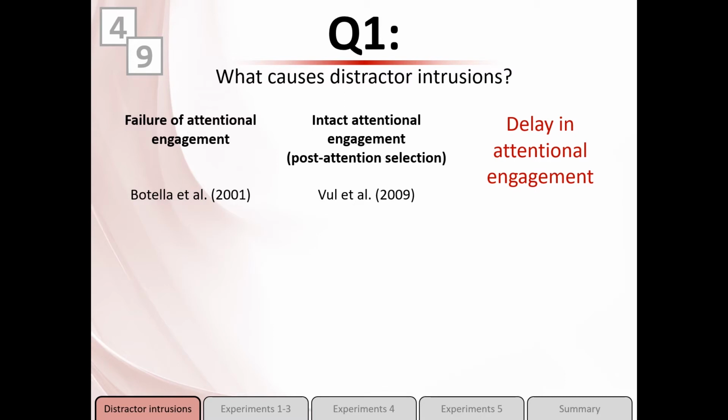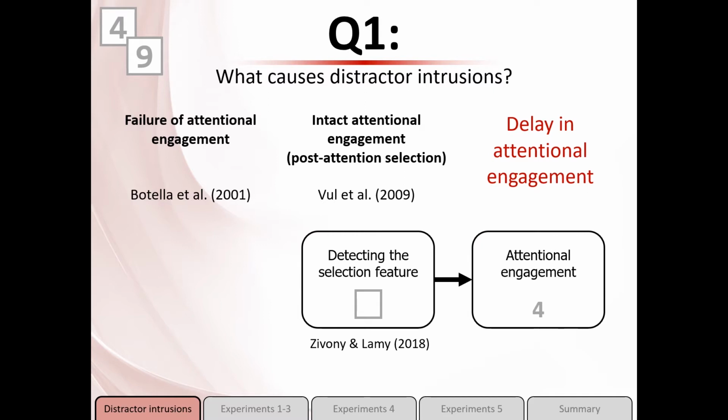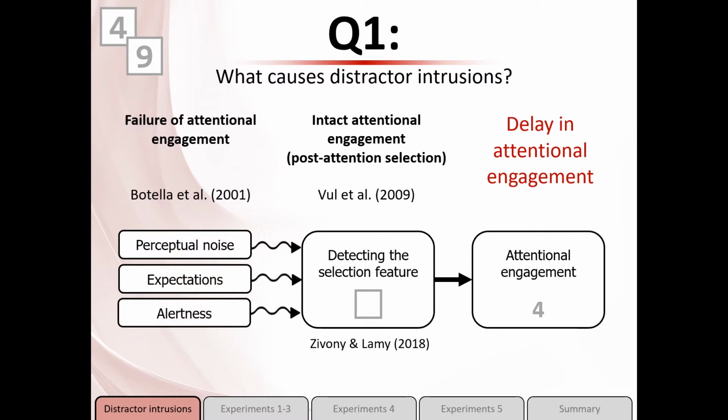This account is based on previous work suggesting that engagement occurs only after sufficient information about the selection feature, in this case the square, has been accumulated. When detection occurs rapidly, attention is going to be correctly engaged in the target. However, detection is affected by various factors that introduce temporal variability, like perceptual noise, expectation, alertness, so information accumulation can take longer. Any delay to detection will lead to a delay in attentional engagement, which means we might engage in the wrong digit. So we have a very interesting situation where three different theories can all explain the same findings.